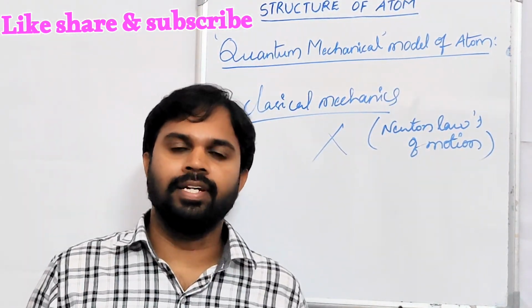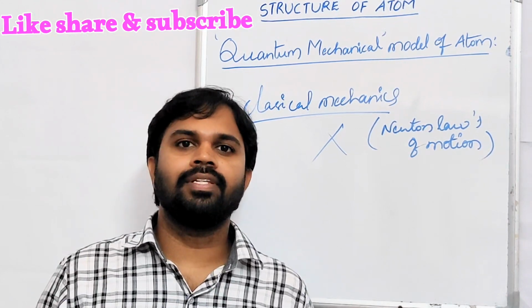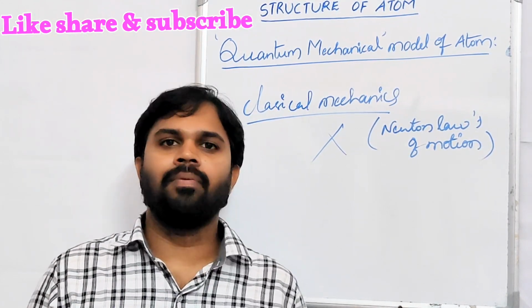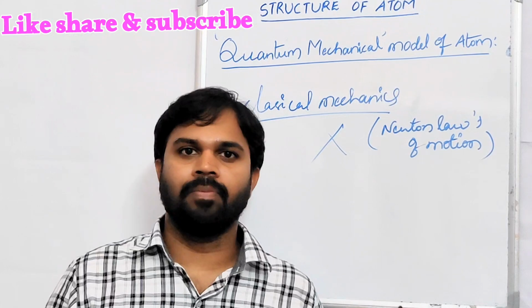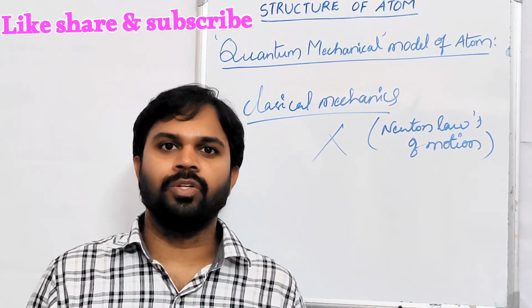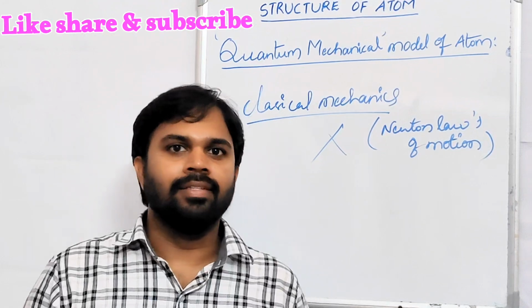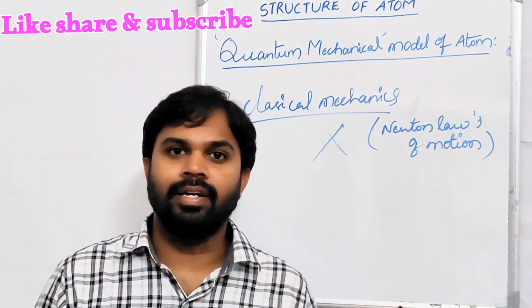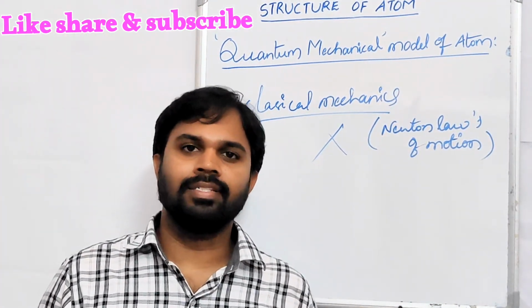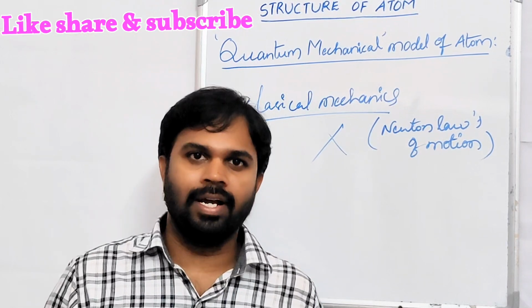It is a branch of theoretical science. It deals with the study of motion of all microscopic particles and macroscopic particles. It completely explains the dual nature of microscopic particles like the electron. Based on this quantum mechanics, one model was developed that is called the quantum mechanical model of the atom.